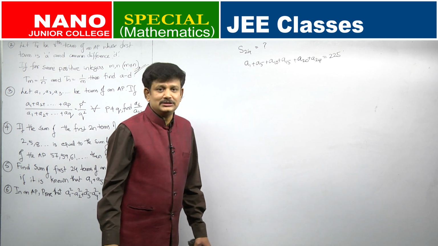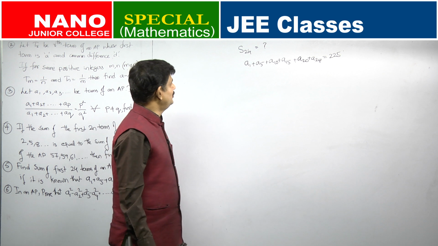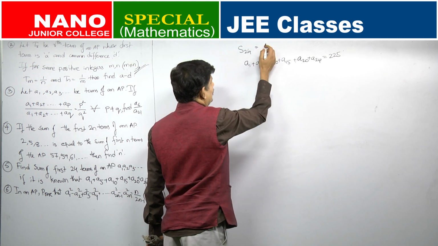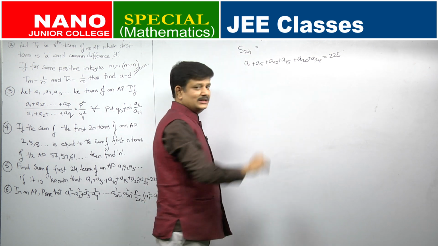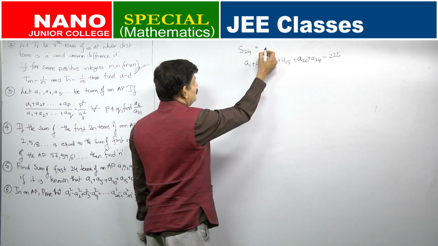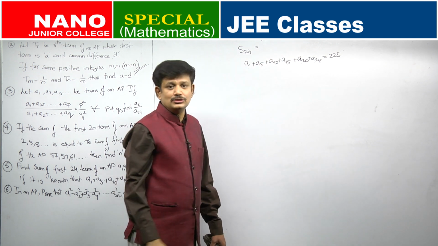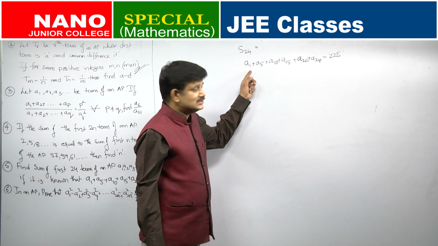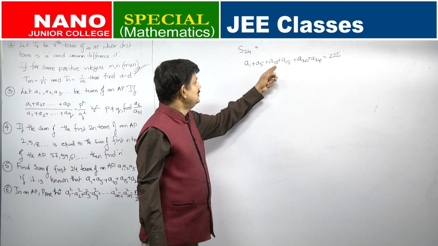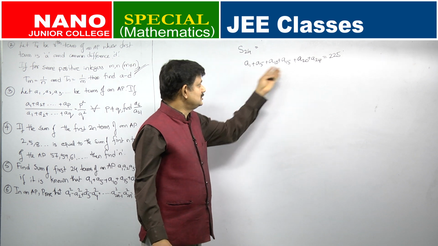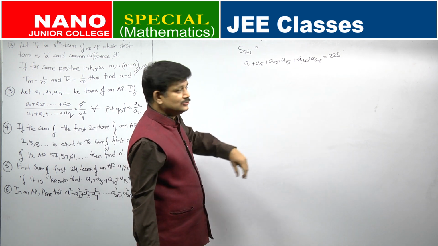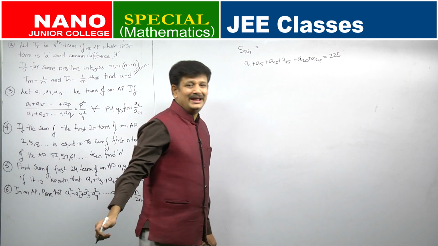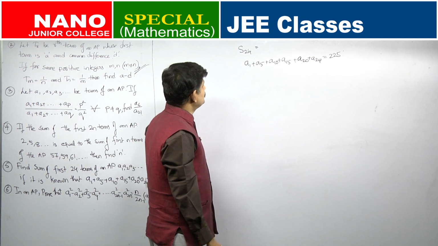I will tell you a simple method for this. In most of the books and everywhere, you will be taught in a different way. You will assume the first term as A, the common difference as D. You write this summation as 24 by 2 into 2A plus n minus 1 into D, which you have to find. In this equation, you will substitute A1 is A, A5 is A plus 4D, A10 is A plus 9D. You get some cumbersome calculations, you simplify that, and whatever result you get, you put it in the first result. Let us do it a little more elegantly, improving your problem solving methodology.